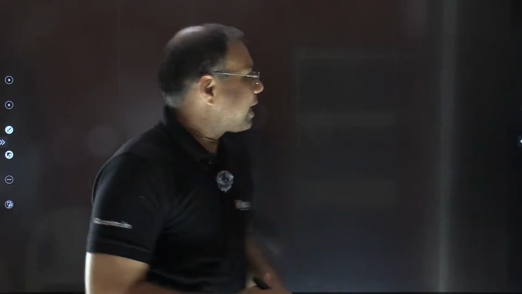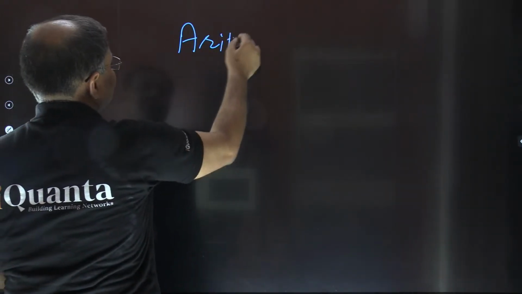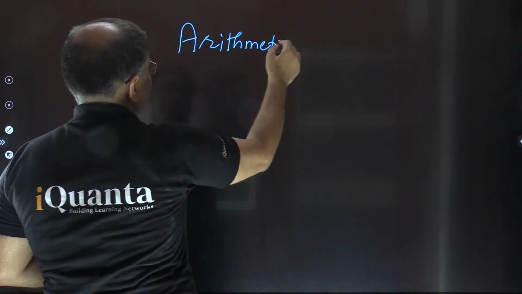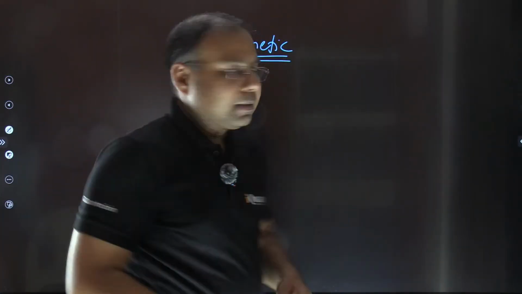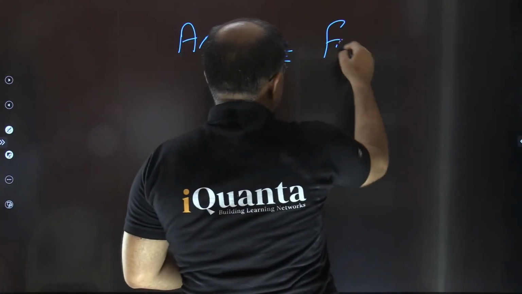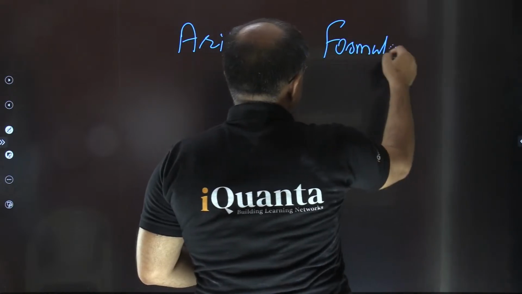So our agenda for the day would be to revise all the things, the basics, and basically the arithmetic part, which is the largest part of your CAT quant. So in arithmetic, mainly the formula revision part, we'll be revising all the important concepts.